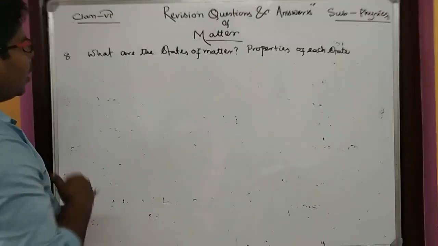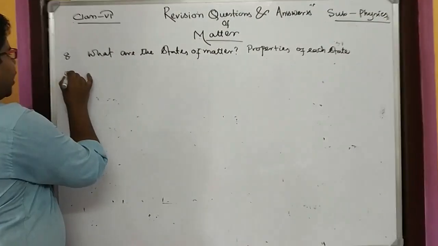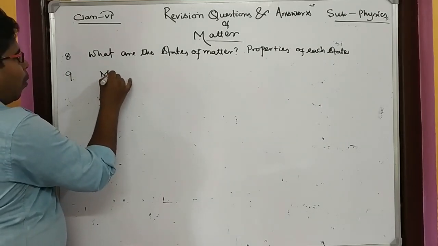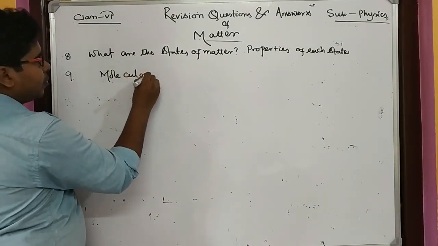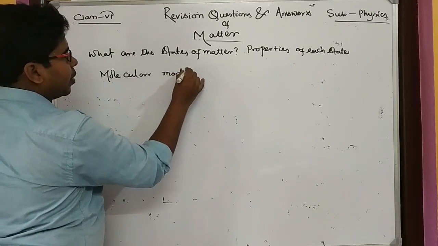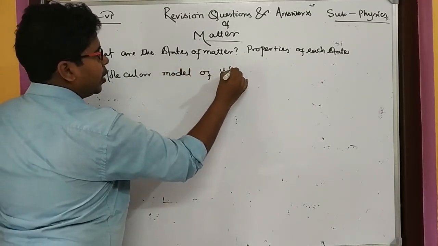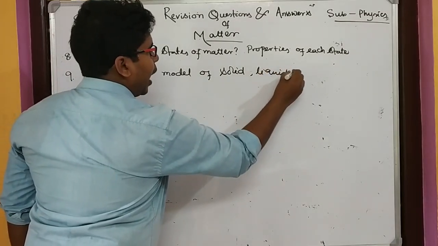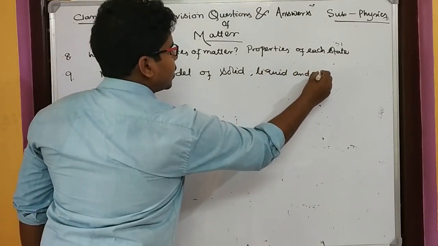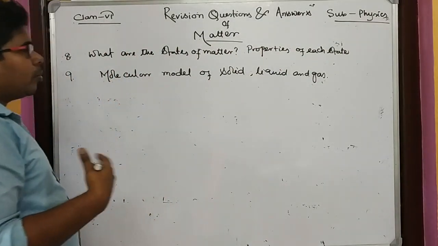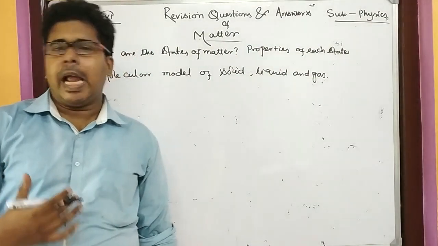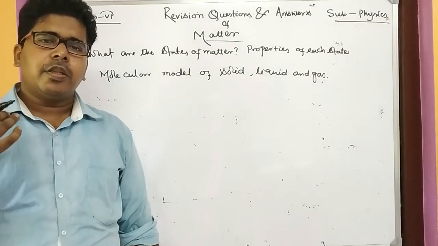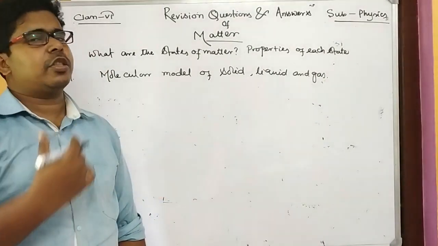Now coming to the next part, that is the molecular model of solid, liquid, and gas. Here this molecular model is also explained.